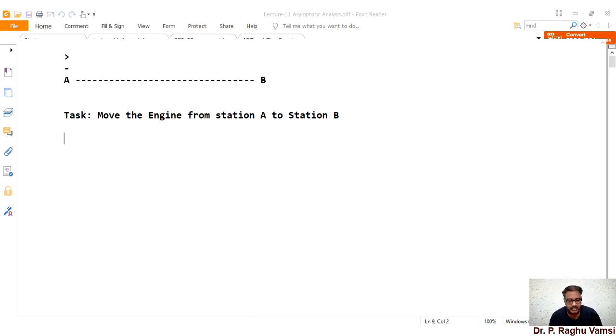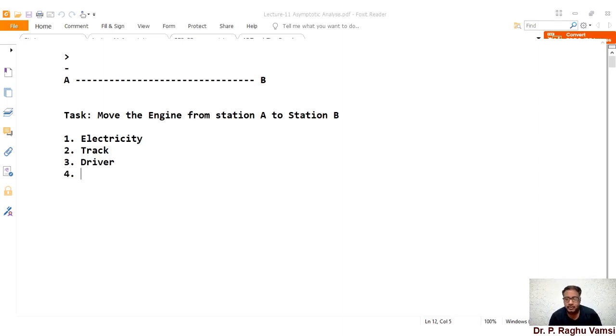You may say, first one is electricity, because without electricity, this engine cannot move. Second one is the track, that is the railway track. Next is the driver or loco pilot.